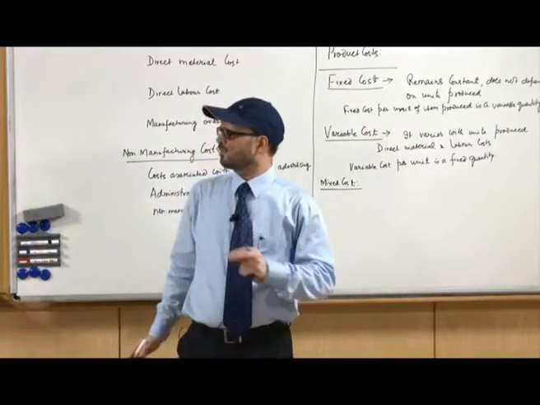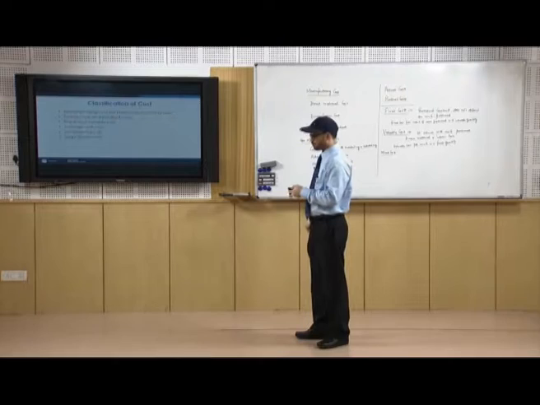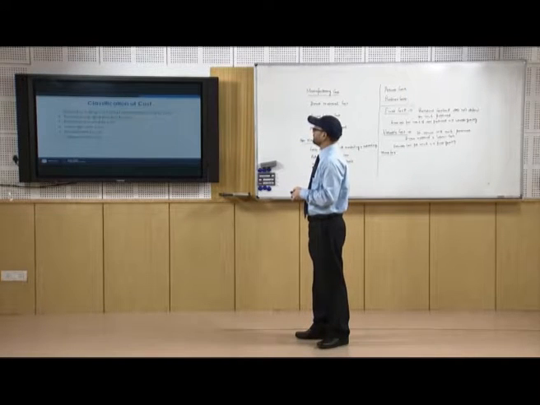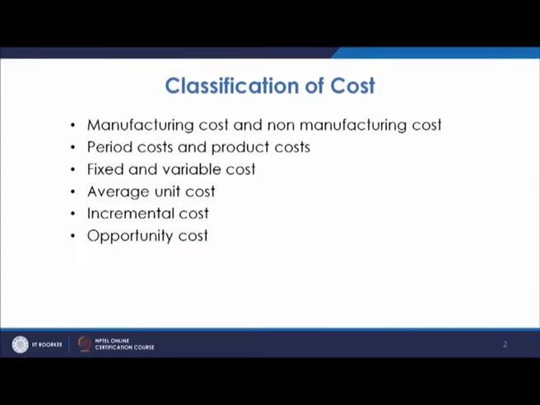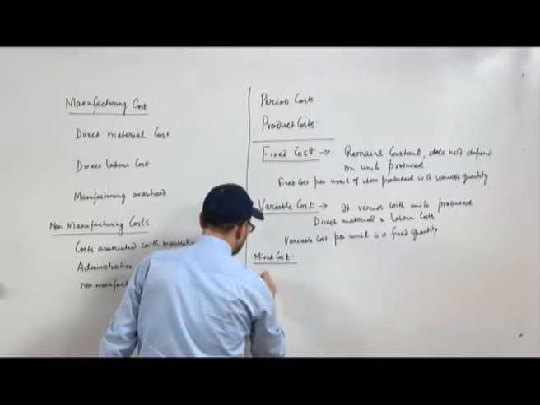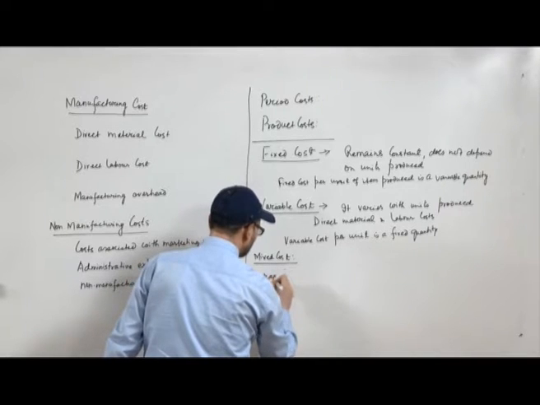So, on the basis of cost behavior, we categorize costs into fixed cost, variable cost and mixed cost. Now, once you have got the cost, then you have average unit cost.